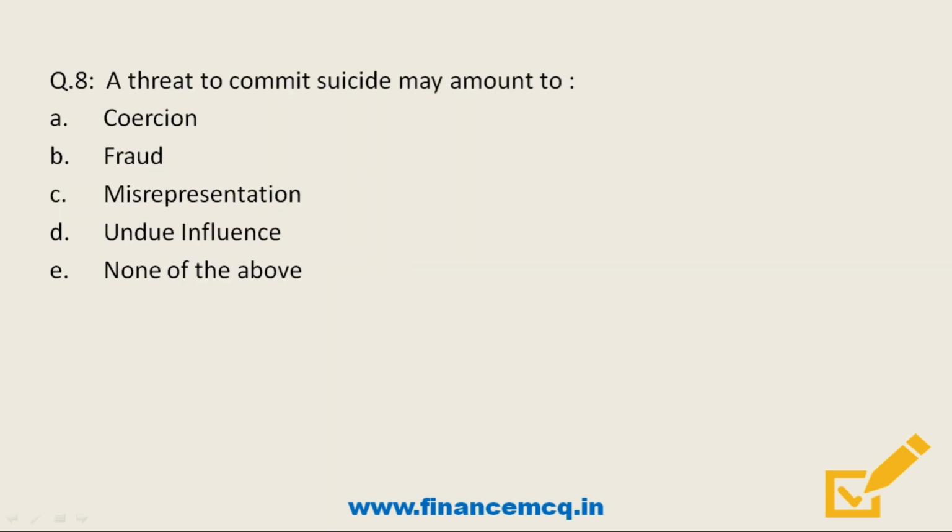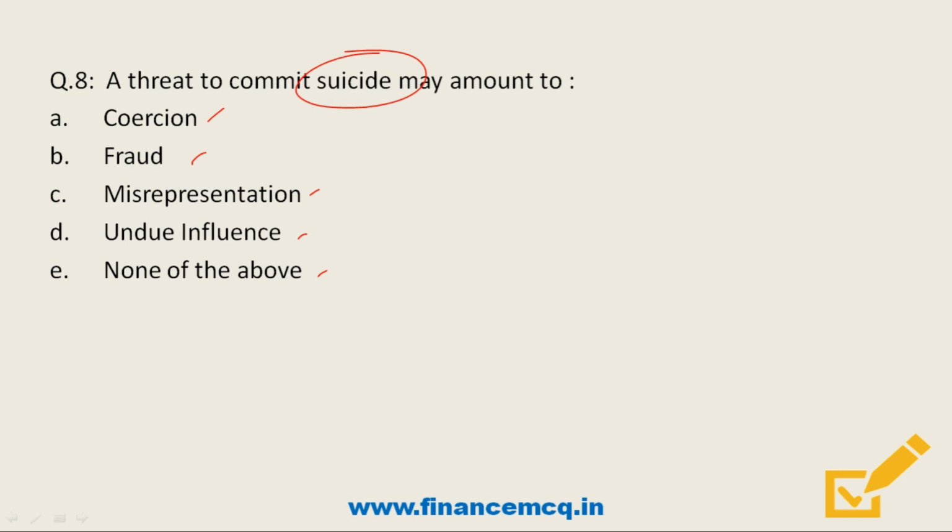Moving on. Next question is, a threat to commit suicide may amount to, option A says coercion, option B fraud, option C misrepresentation, option D undue influence, and last option, none of the above. So friends, one of the basic essence of a valid contract is mutual consent. So that means the consent should be free and it should not be affected by coercion, undue influence, misrepresentation, fraud or mistake. So friends, let's understand all these one by one.